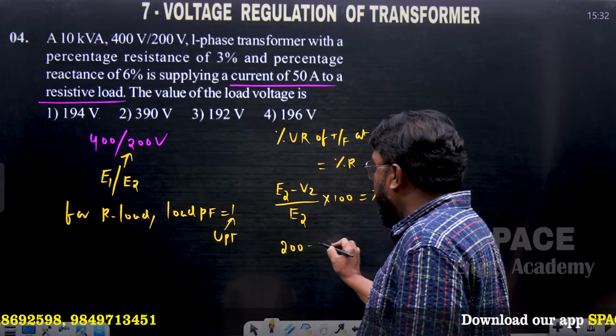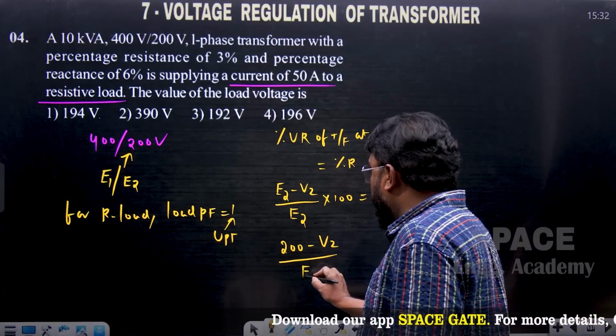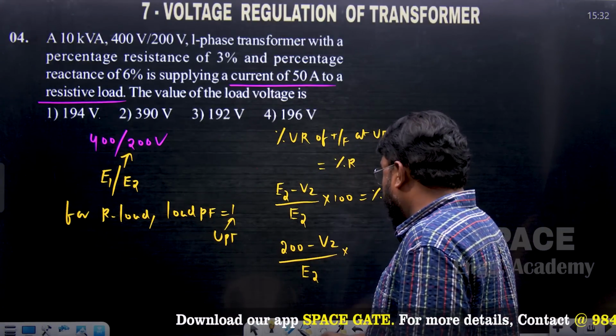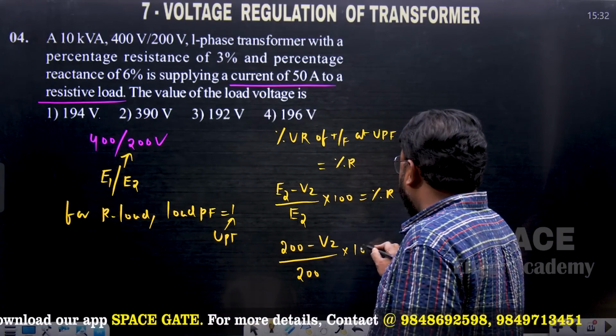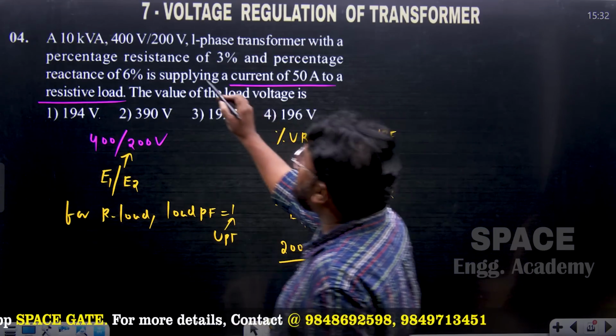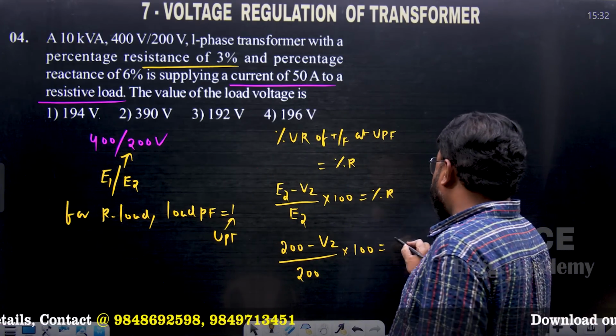That is 200. So V2 is equal to 200 here, multiplied by 100. The percentage resistance of the transformer is equal to 3%. So therefore this is equal to 3.